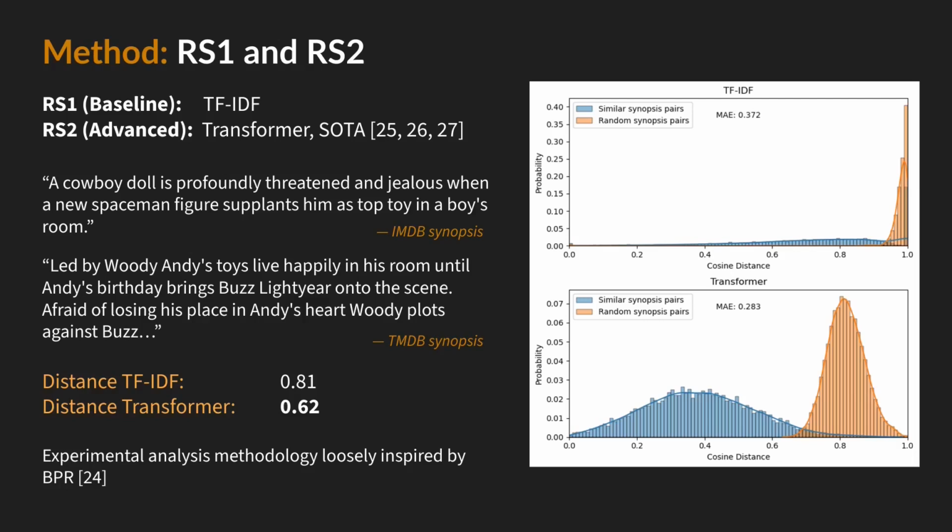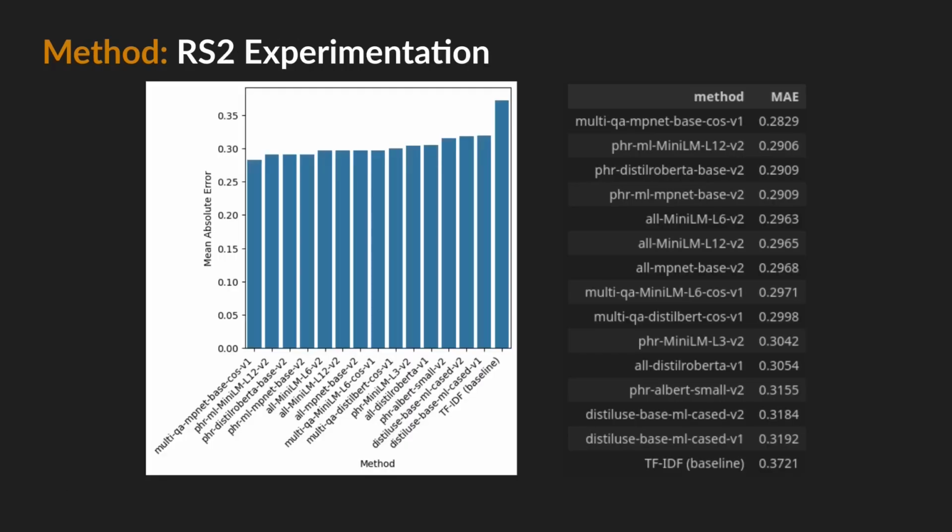Using mean absolute error as a summary metric for this, and as evident from the graphs on the right, transformer models were confirmed to indeed be significantly superior. The specific large language model to be used, however, was determined by experimentally comparing 14 different models using this process and selecting the best performing one. As seen in the figure, however, all of these models were superior to TF-IDF in any case.